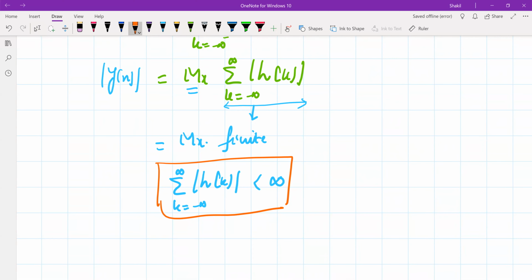In other words, y of n will be a finite quantity. If the input was finite, the output is also finite if this quantity is finite.